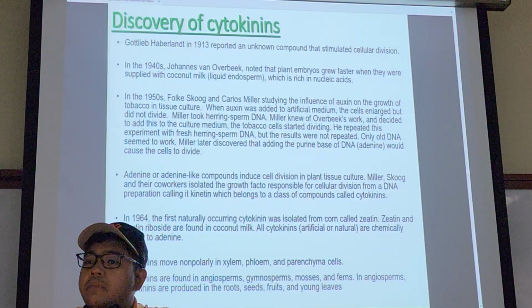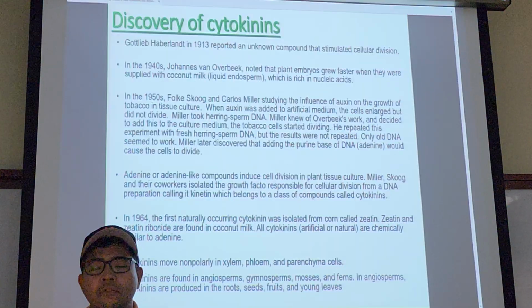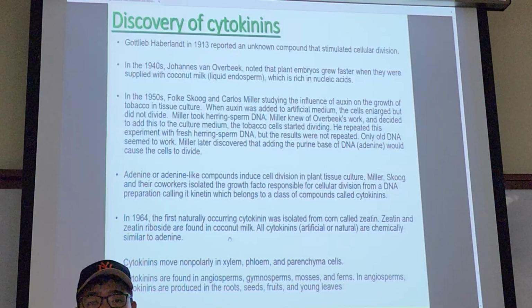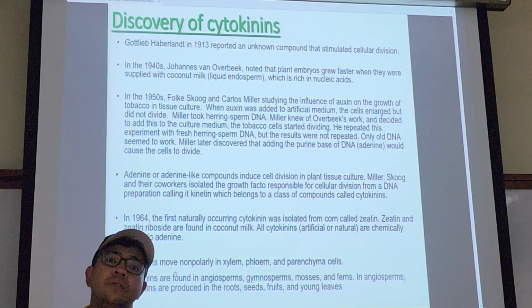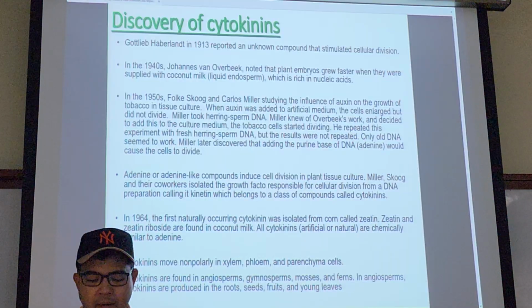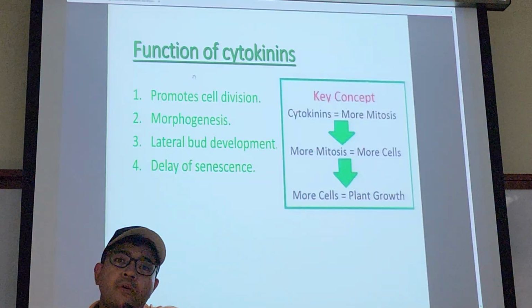Zeatin, remember somebody named Z-mays? Yes, zeatin is from corn, and it's also found in coconut milk. So it's pretty much everywhere, because as long as cells are dividing, doing mitosis, cytokinin will be present. So the functions are cell division, morphogenesis,